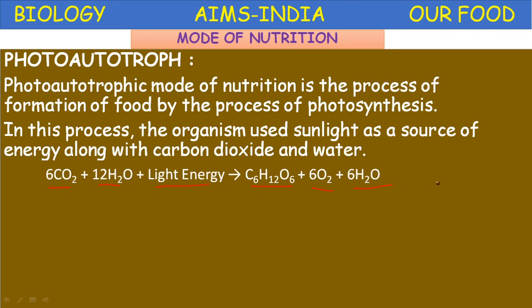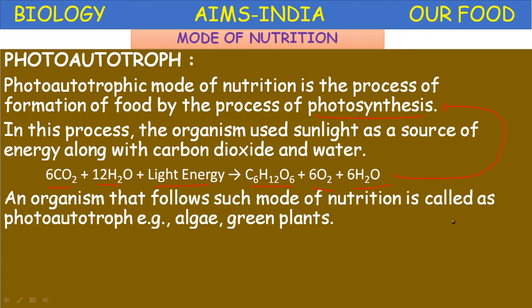This equation represents photosynthesis. We can also define photosynthesis as the process in which simple inorganic substances like carbon dioxide and water are converted into complex organic substances like glucose or starch in the presence of light in the chloroplast of green plants. This is called photosynthesis.